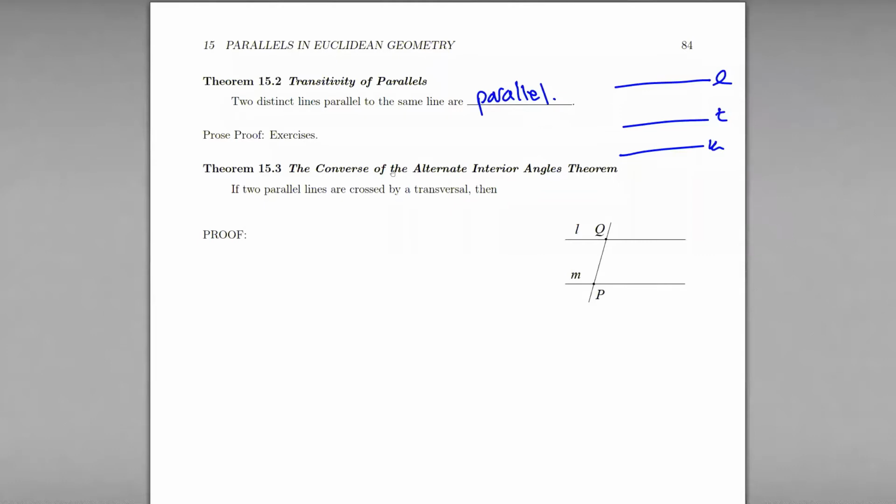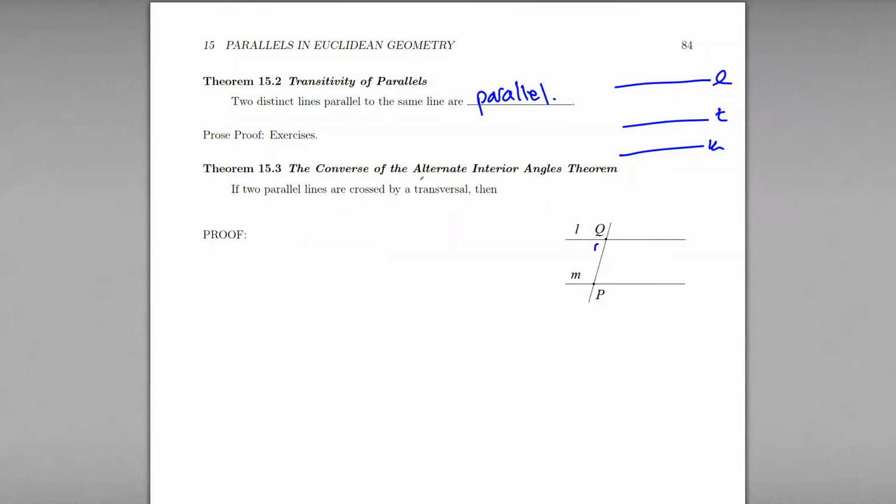So in the previous section, we took a look at the alternate interior angles theorem, and here we're looking at the converse of it. Previously we had, if we have two lines crossed by a transversal, and the alternate interior angles 1 and 2 were congruent, then the lines were parallel. In this case, what we want to look at is if we have parallel lines, then the measure of this angle and that angle are congruent. So it's the other direction, right?